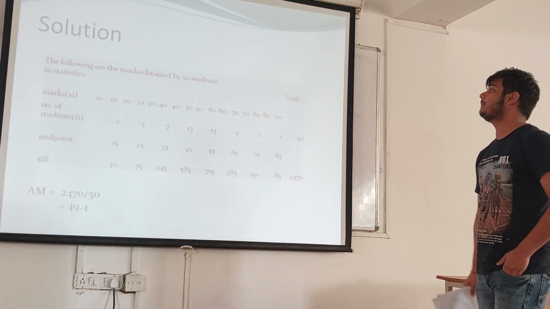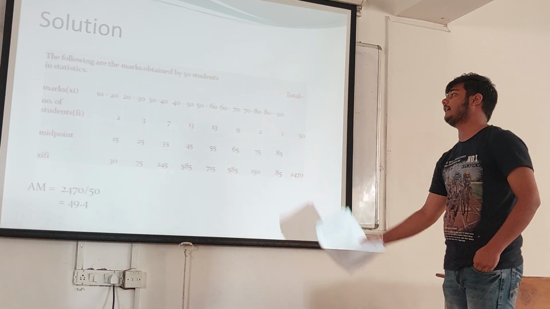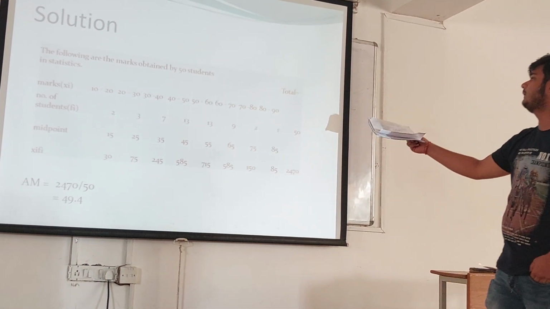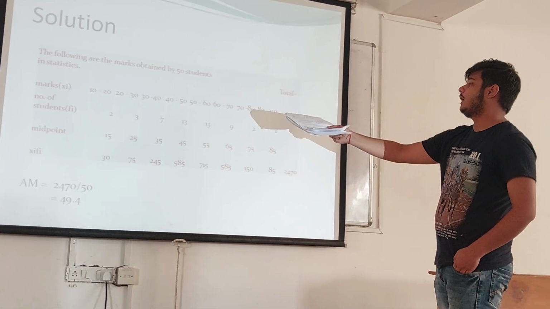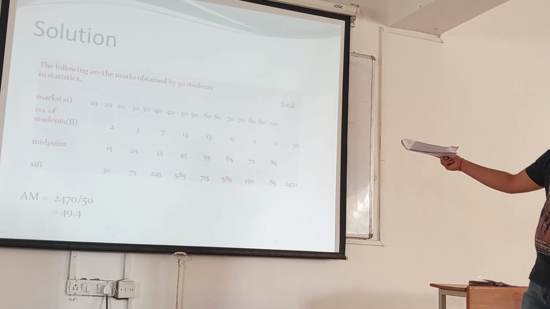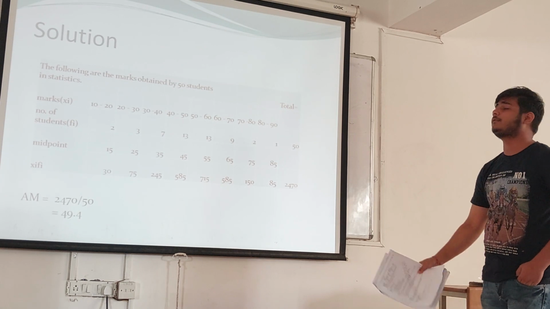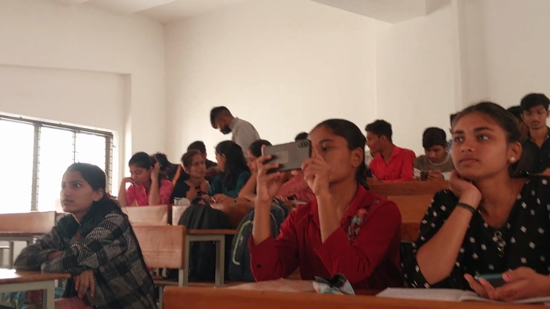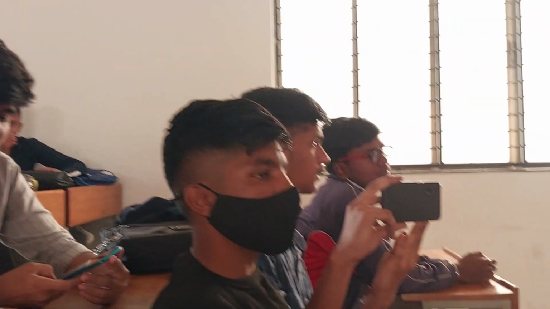First we take the class intervals 10 to 20, 20 to 30, along with the respective frequencies 2, 3, 5, where the total is equal to 50. So first we find 10 plus 20 divided by 2 is equal to 15. And we calculate the midpoint multiplied by the frequency. So the total is 2470.